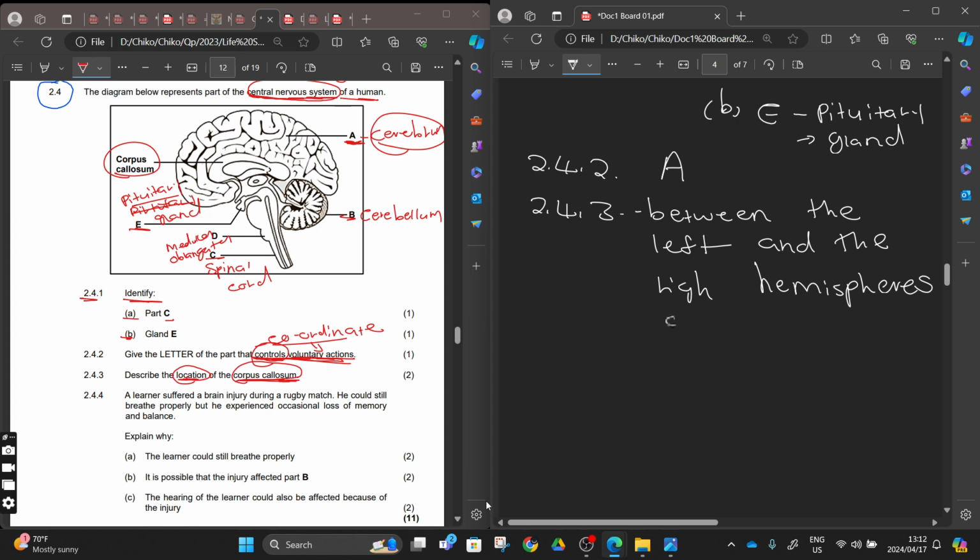It is located between the left and the right hemispheres of the brain, or of the cerebellum. It's when you are flexing, telling them that you know it is located between the left and the right hemispheres, connecting. Though they wanted only the location here. If they said give us the function, it's 2 marks: the function of the corpus callosum is to allow the connection between the left hemisphere and the right hemisphere. But they want the location there. It is located between the right and the left hemisphere.